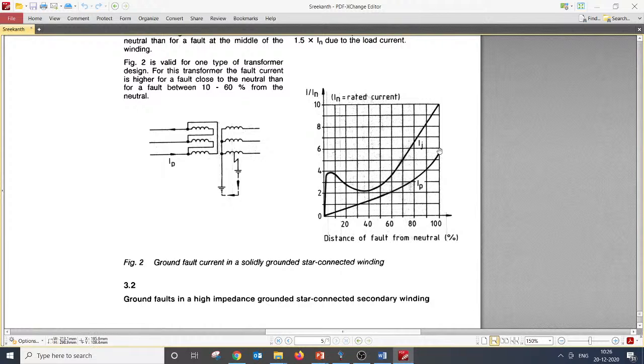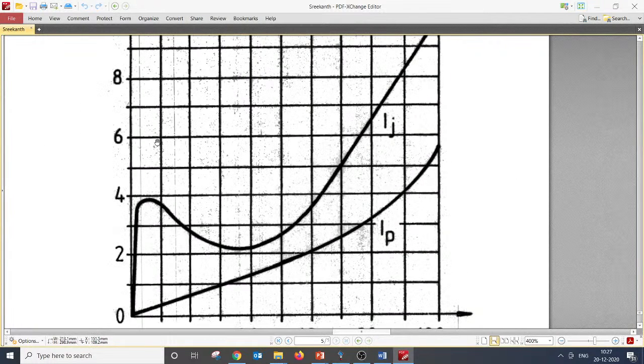Is there any answer why it is not reflected as 10 per unit on the HV side? For the fault on the LV side, assuming 10 percentage impedance, and assuming positive sequence equal to negative sequence equal to zero sequence, they have given 10 per unit as the fault current. That's the secondary current, but the primary current is not 10 per unit. It is slightly less than 6.